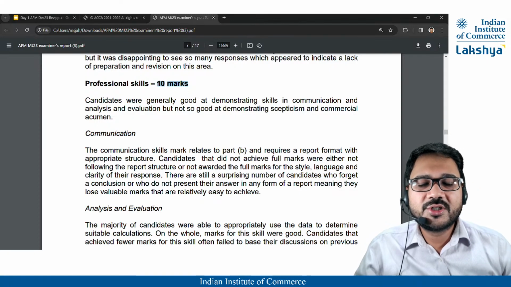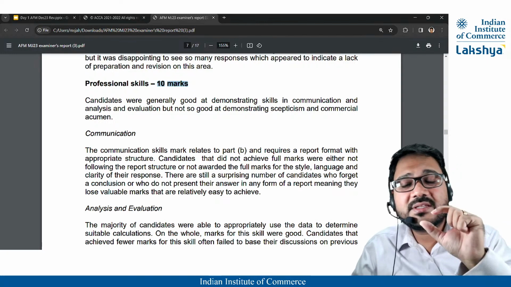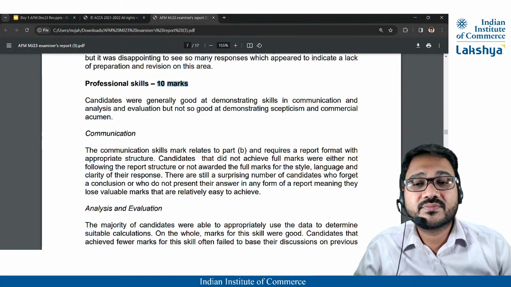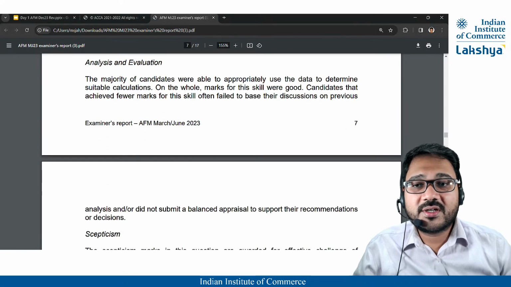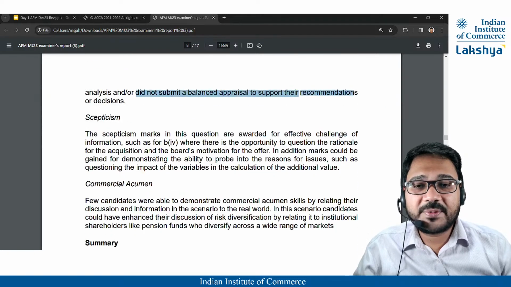Okay. So go through these. Now, these are very much relevant to the question asked. Right. So say, for example, when you're looking at analysis and evaluation, okay, did not submit a balanced appraisal. Then in skepticism, they have given a very relevant skepticism.